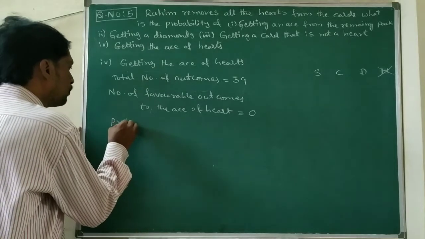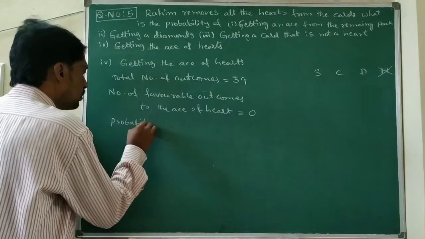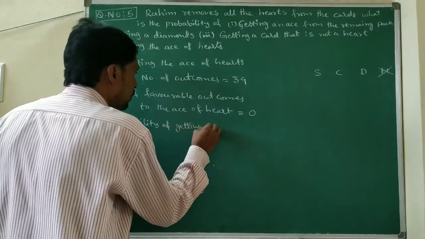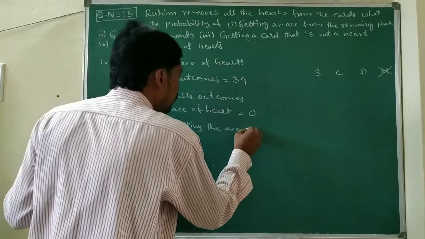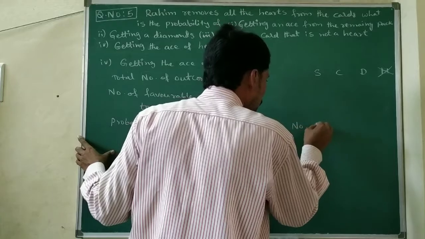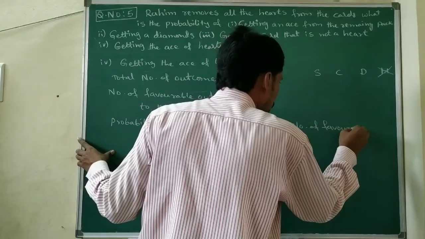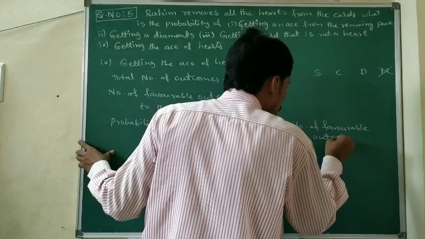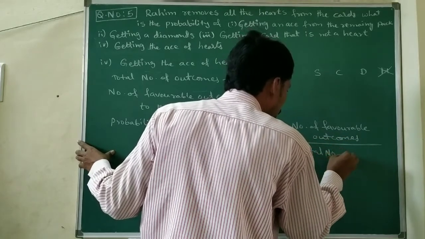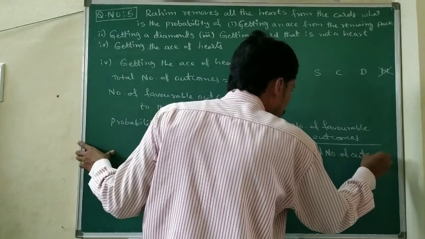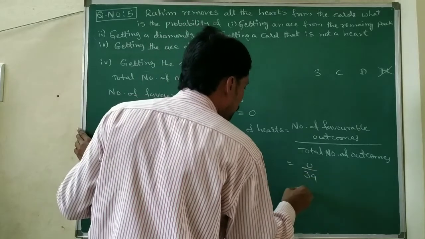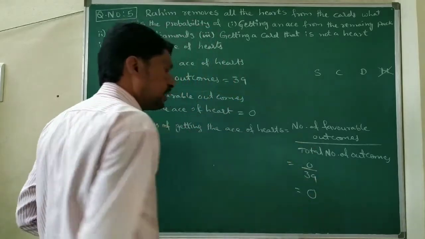So the probability of getting the ace of heart equals number of favorable outcomes by total number of outcomes. The number of favorable outcomes is 0 by total number of outcomes 39. 0 by 39, the value we are getting is 0.